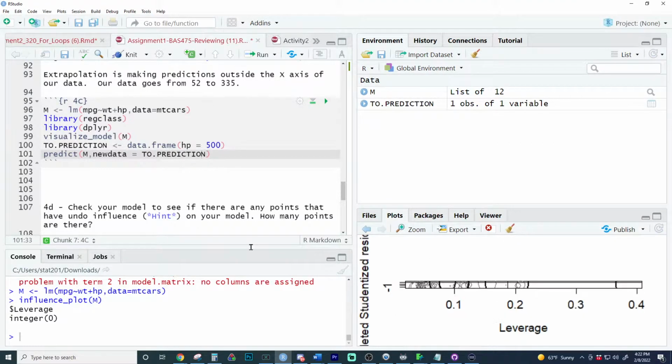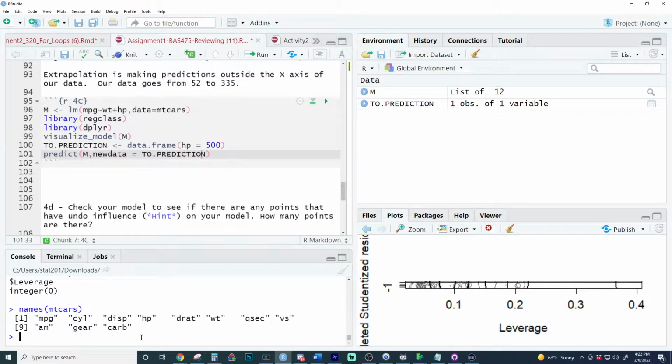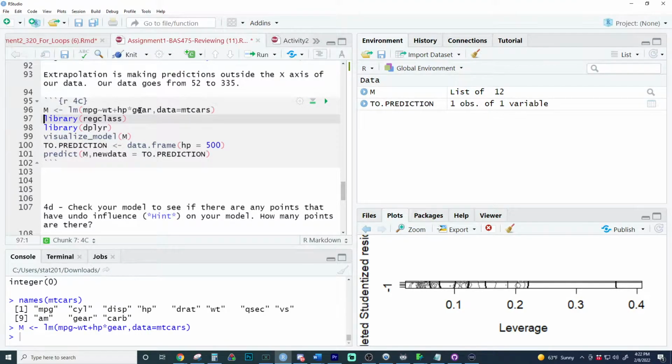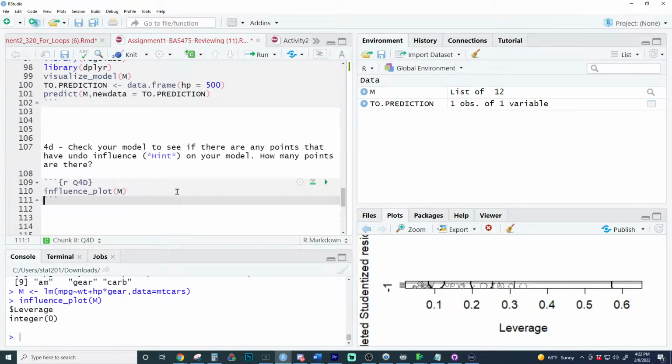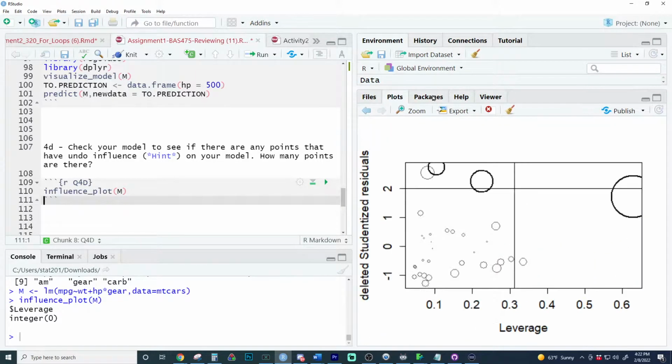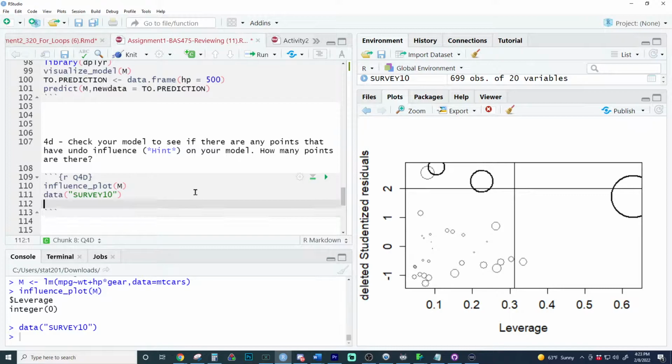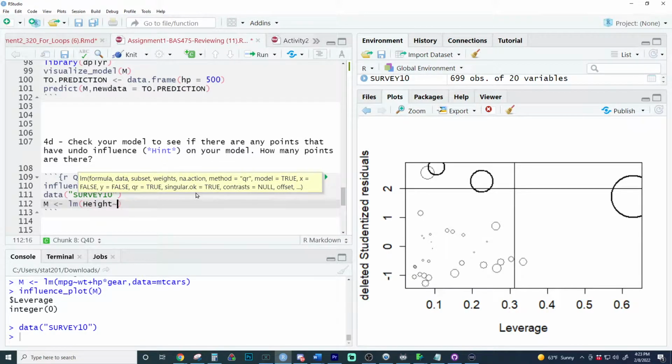Look at the mtcars data set. Gear. Just kind of making a crazy model. Is there really no cars that are on the low side? Well, I'll be. Okay, let's pull up a different data set and look at a different influential plot. It's classic: height, weight.